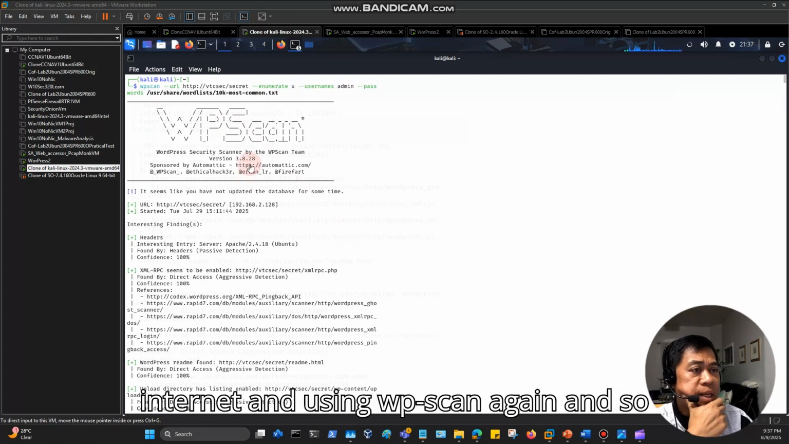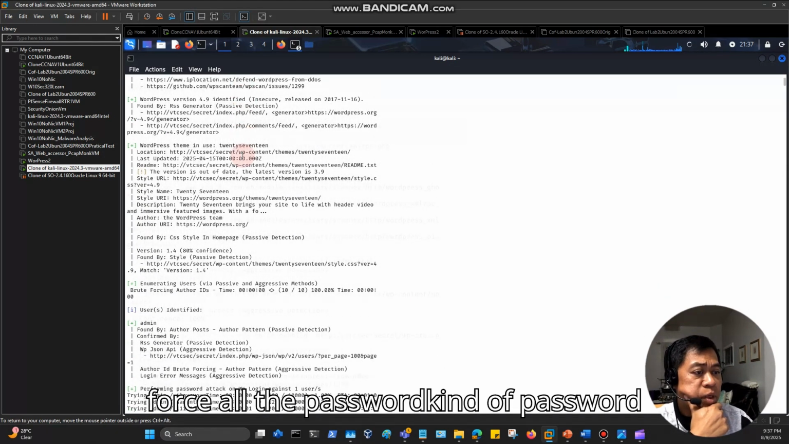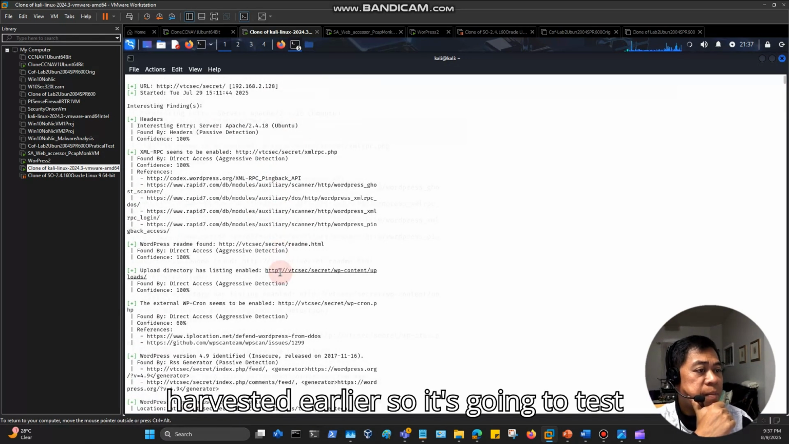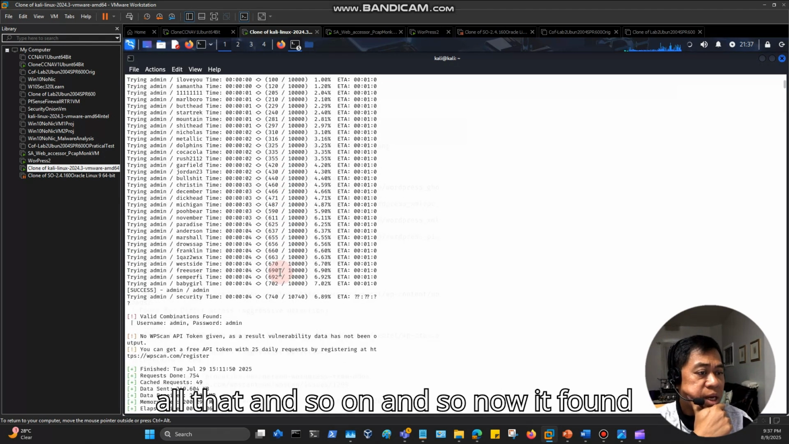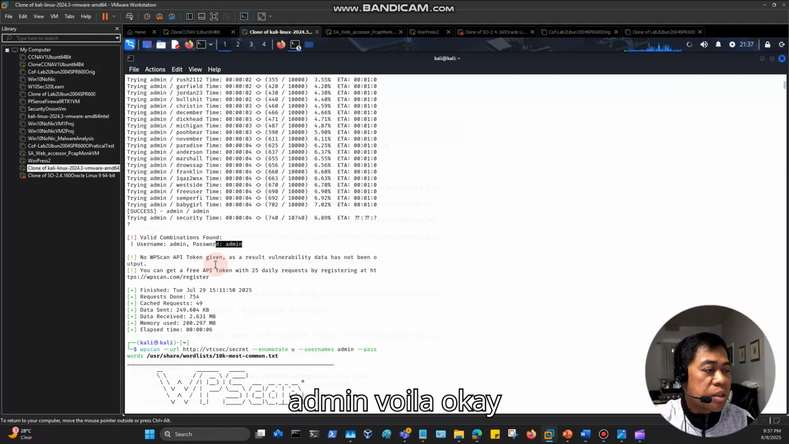You can download that from the internet, and use WPScan again. And so it enumerates all that. It tries to brute force all the passwords using the admin username that we harvested earlier. So it's going to test all that and so on. And now it found out that the password is actually also admin. Voila. Okay.